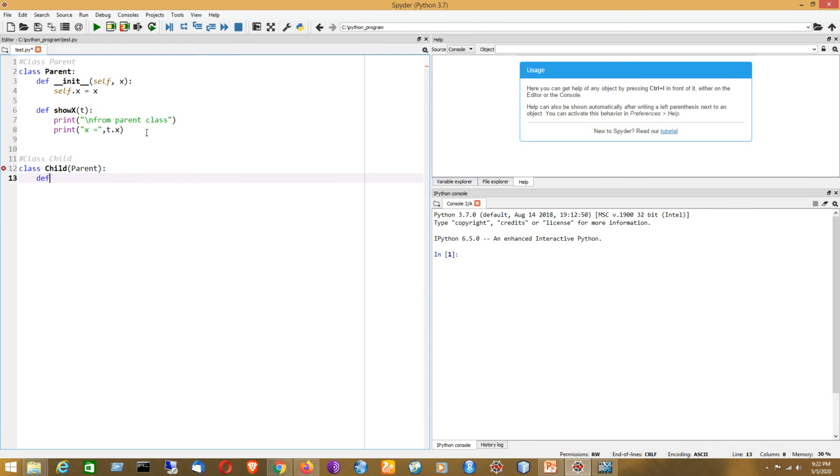So I will be defining its constructor. Say for example it is having a new attribute that is called y. So again I will be defining its constructor the same way that I did in the previous class definition. So self comma x comma y. Then I will first call the parent class constructor so that the variable x can be initialized.